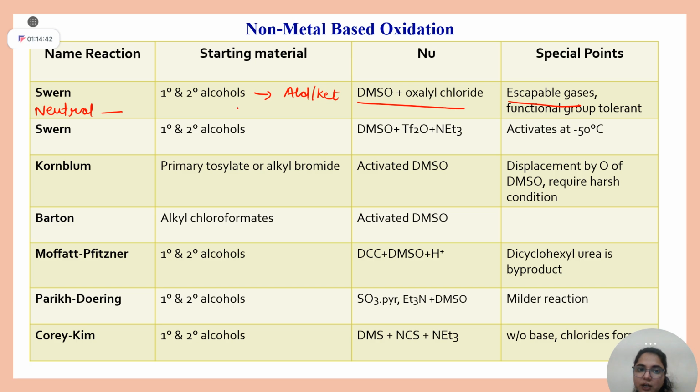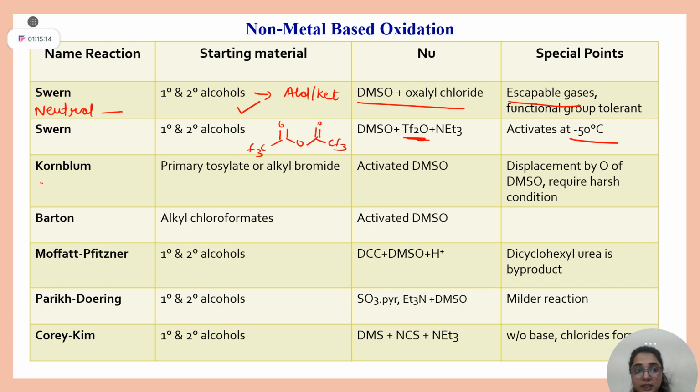So this is all about your Swern reaction. Swern reaction is also reported with triflic anhydride. Same mechanism. Instead of oxalyl chloride, people have used Tf2O. You can write the structure as CF3 SO2 O SO2 CF3. This is your Tf2O. Clear? But for this reaction, you need minus 50 degrees Celsius temperature.